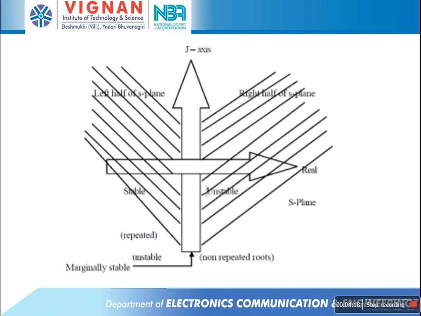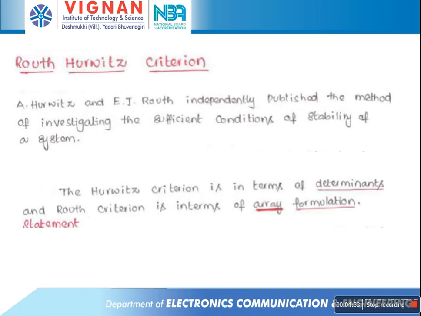The left half of the s plane is called the stable system and the right half of the s plane is called the unstable system. If the poles are located on the imaginary axis, then it is called the marginally stable system.